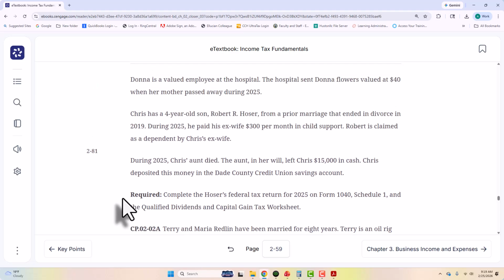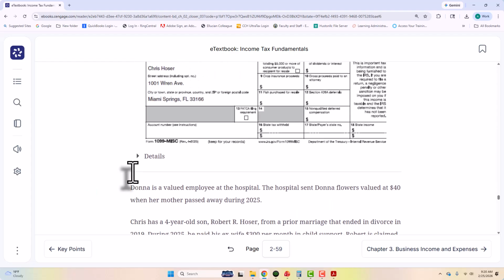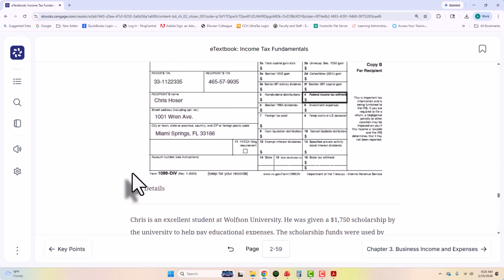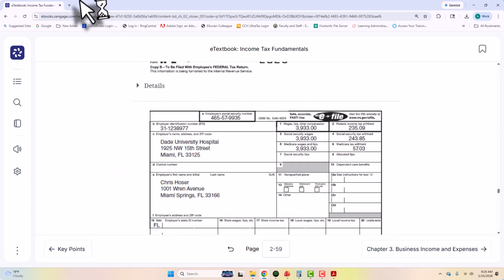Prepare this tax return. Okay, so let's talk about a handful of things before we get to prepare the tax return. So this is a fringe benefit. Her employer sending flowers. She does not have to claim the $40, okay? Child support that he receives is $300 a month from his ex. That is not taxable to Chris. Also, inheritance. His aunt left Chris $15,000 in cash. That is not taxable to Chris. So to start there, we don't need to do anything with those scenarios. So now I'm going to pull up the tax software and start their return.